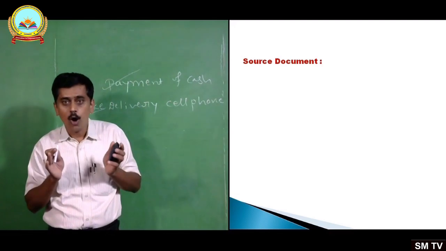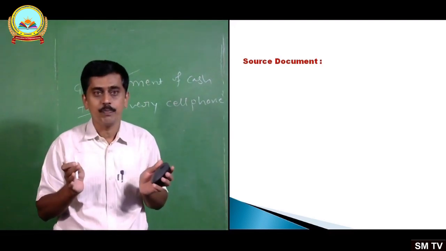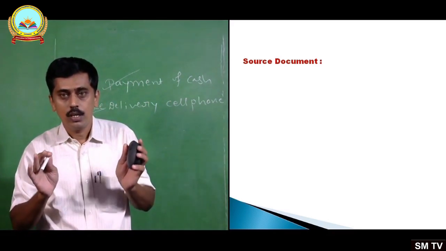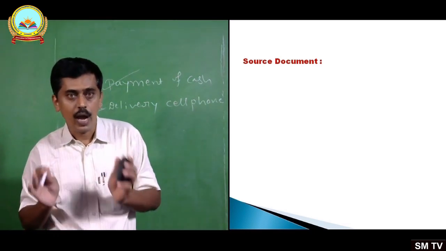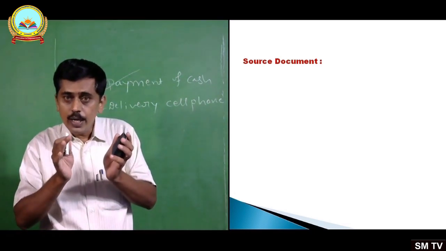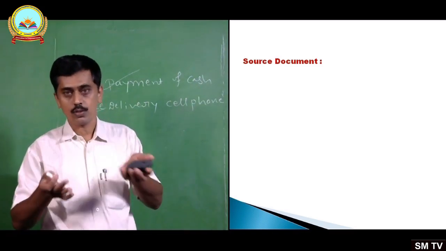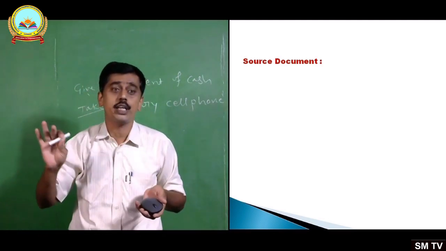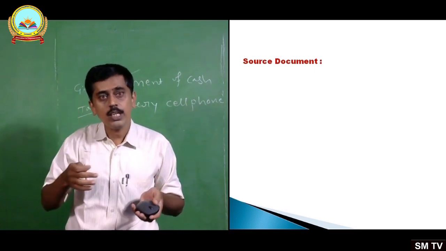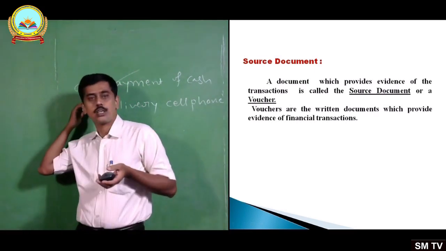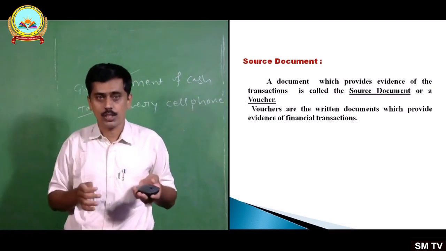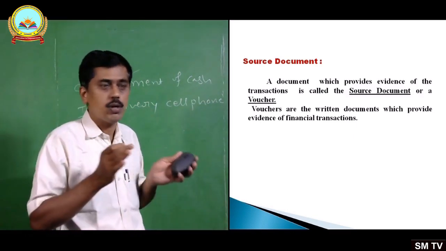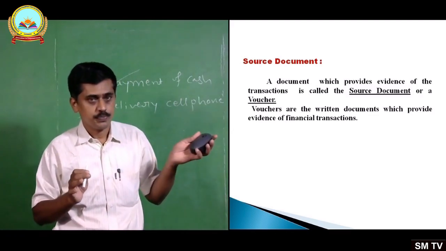And while discussing the objective evidence concept, we have seen no transaction should be recorded in the books of account without proper documents or without proper evidence. The evidence which supports the transaction is called source document. Without a supporting document, no transaction should be recorded in the books. A document which provides evidence of the transactions is called source document or voucher.